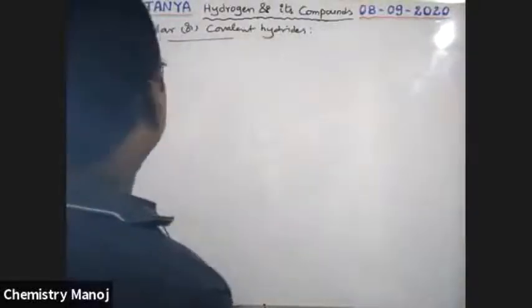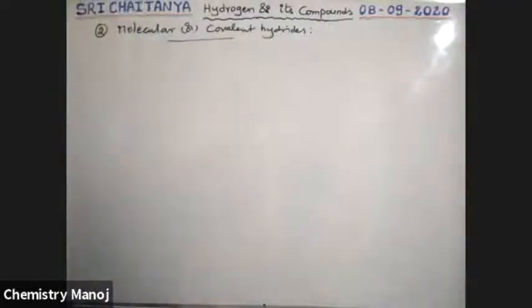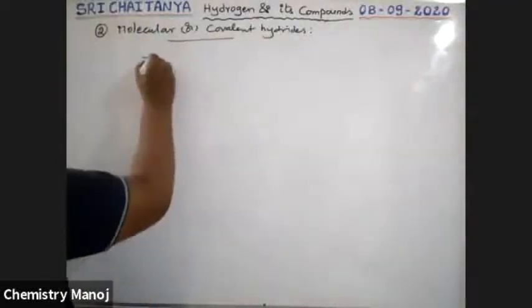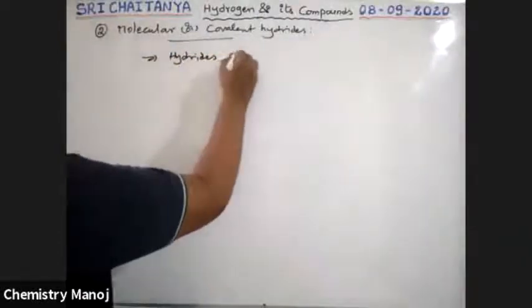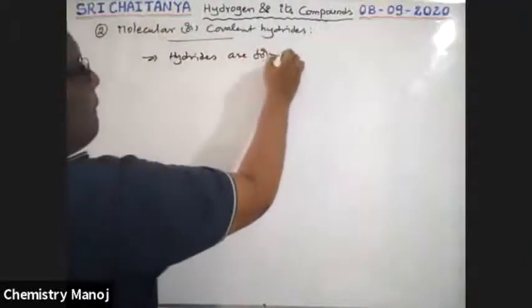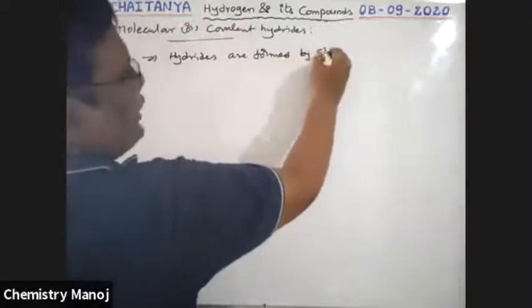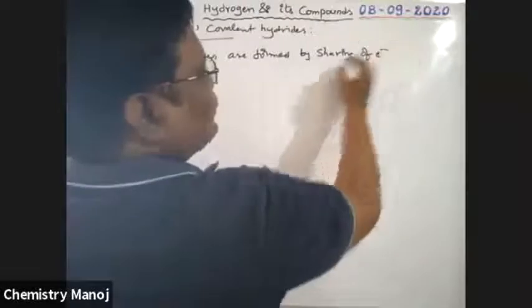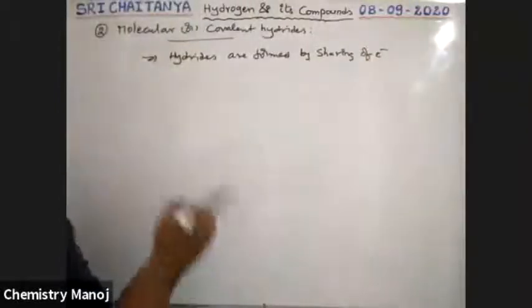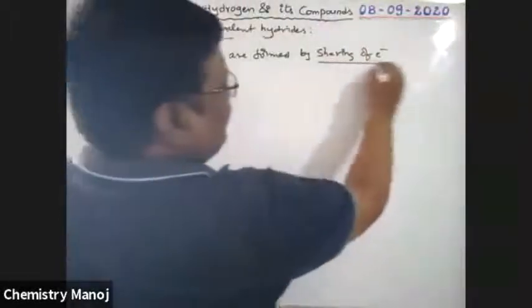See, boys, what are these molecular or covalent hydrides? Here, hydrides are formed by sharing of electrons. Previously it was transfer of electrons; here it is sharing of electrons. Sharing of electrons gives a covalent bond.